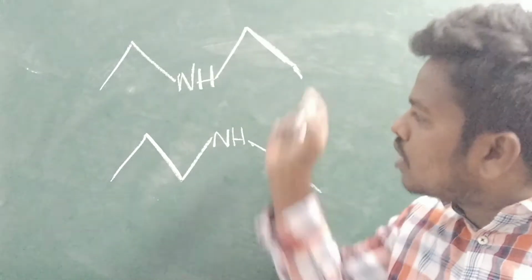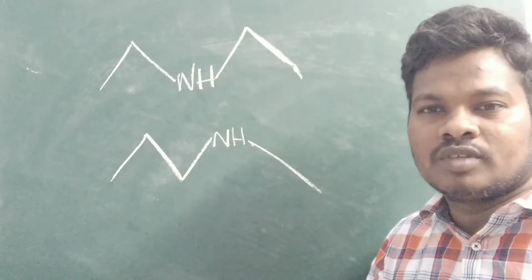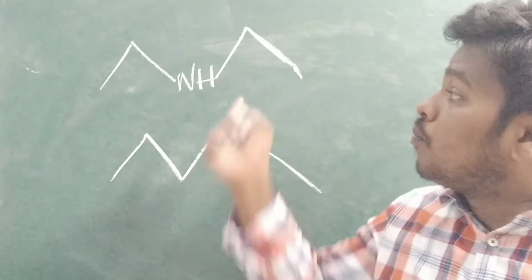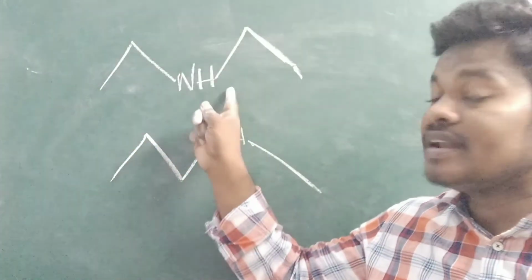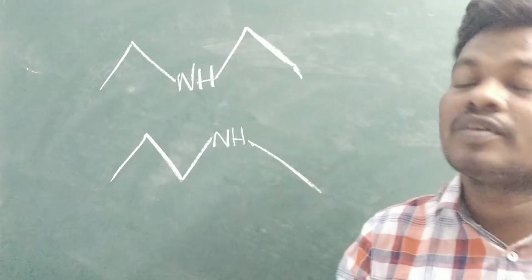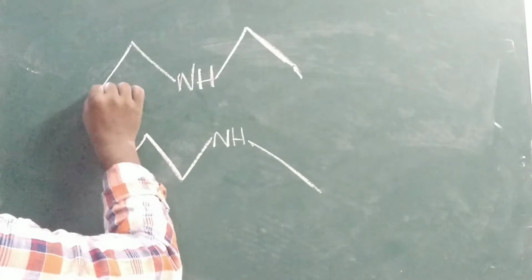So here, compounds having the same molecular formula, but the position of the groups or atoms either side should be different. So the total atoms should be equal. That is all. So here how many carbons?